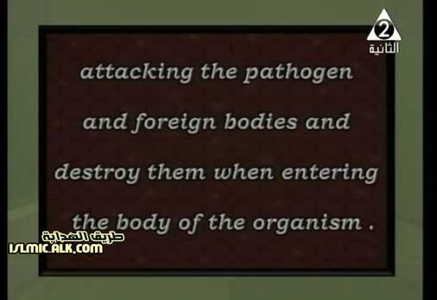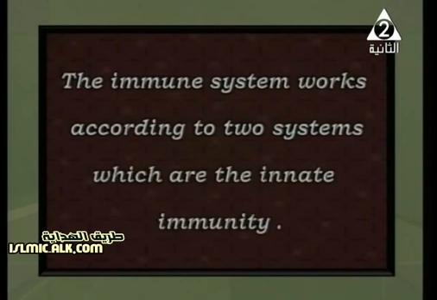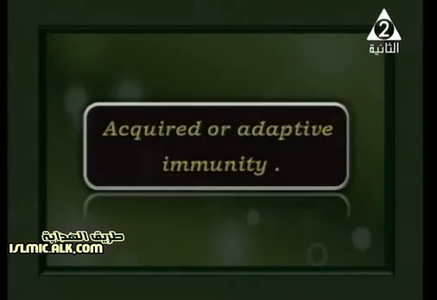This is a type of immunity. Also, the immune system works according to two main systems, which are the innate system and acquired or adaptive immunity. So we're going to study the innate system separately and acquired or adaptive immunity on the other side.